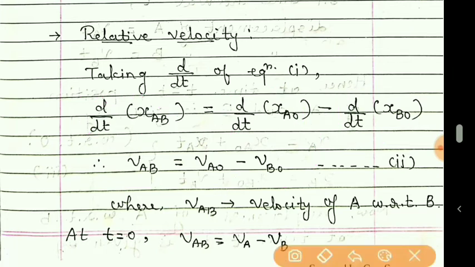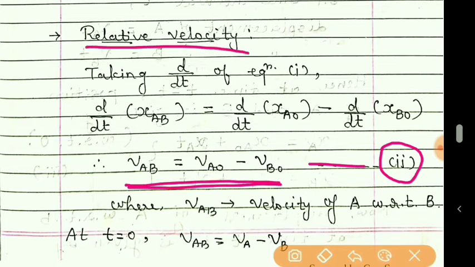So now what we will call this term? This term as velocity of A with respect to B. This term as velocity of A with respect to O, that is reference point. This is velocity of B with respect to reference point, that is O. So this is our equation number 2. We have differentiated equation 1, that is equation of position, to get the equation of velocity in terms of relative velocity.